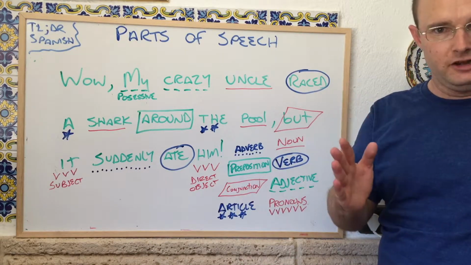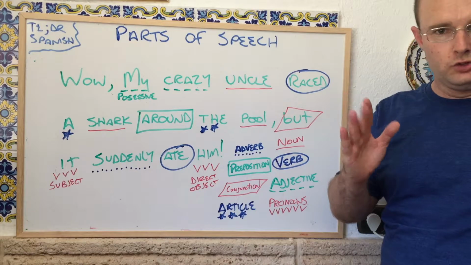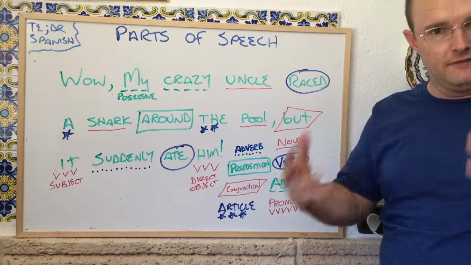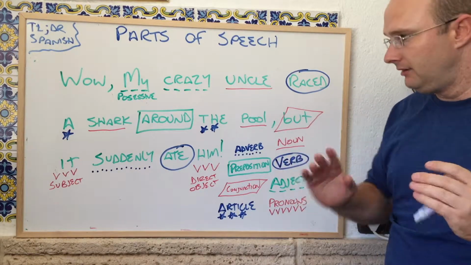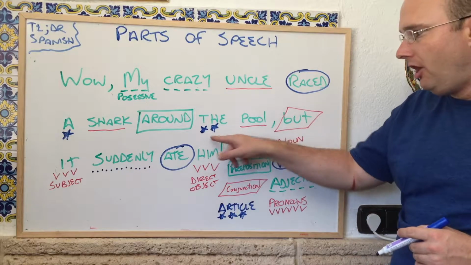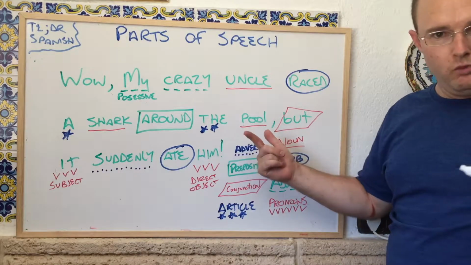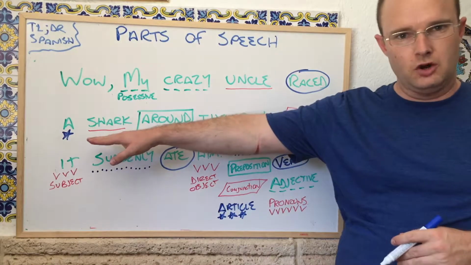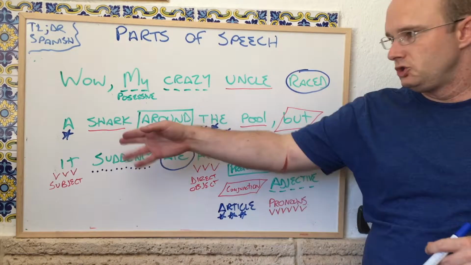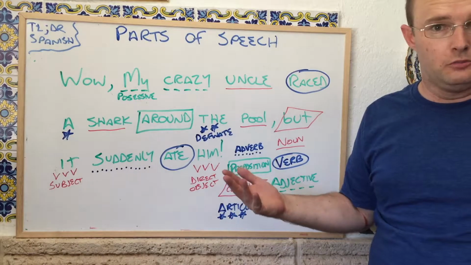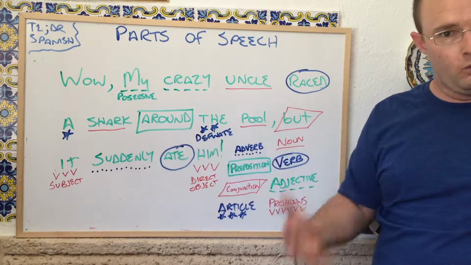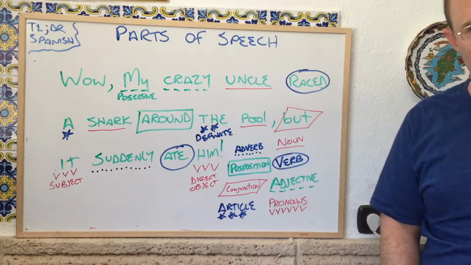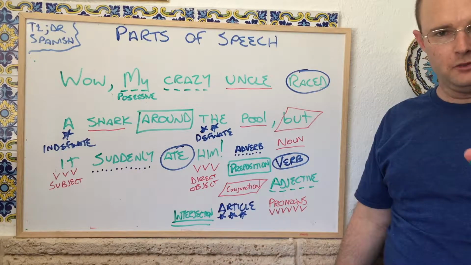I like to think of a definite article as meaning you know that you're only talking about one thing. You're definitely talking about that thing. Here we're talking about the pool. There's only one pool that we can be referring to. So that makes this a definite article. With shark, however, we just say a shark. So that could mean maybe there are more sharks in the pool. We don't know. He just raced one of them. So that's an indefinite article.